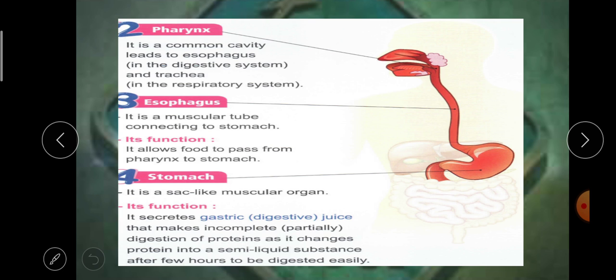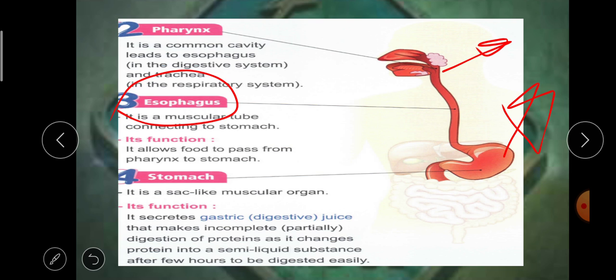The esophagus is a muscular tube. Muscular means it's made of muscles. It allows food to pass to the stomach. It means the esophagus connects the pharynx with the stomach and allows food to pass to the stomach.